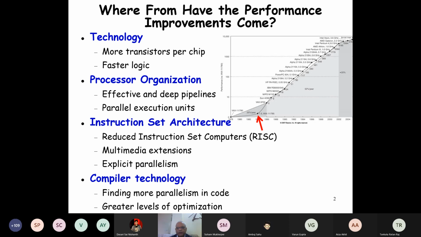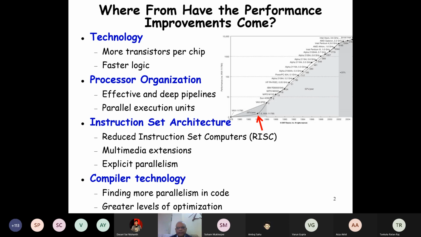So the performance was becoming twice as fast in 2 years. And then after about 2004 or 5, the slope has slowed down.